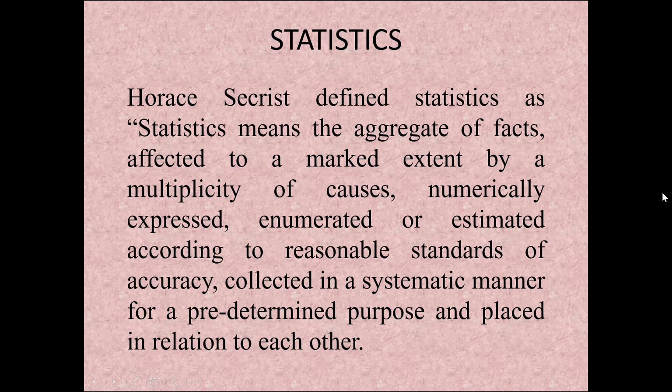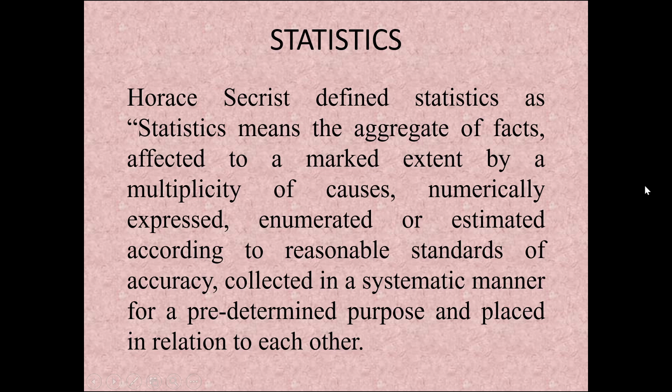Next, the third element is it should be numerically expressed. Any statistical data should be expressed in numbers. It should not be said like "intelligent", etc. They should say how much percent they are intelligent, how much percentage of factor is contributing. So the statistics should compulsorily be expressed in numbers. Next, the fourth factor is it is enumerated or estimated according to reasonable standards of accuracy. Whatever data we are going to collect, it should be accurate information.